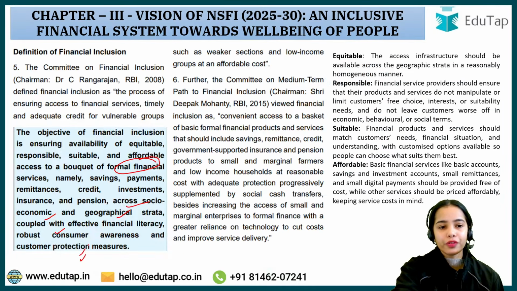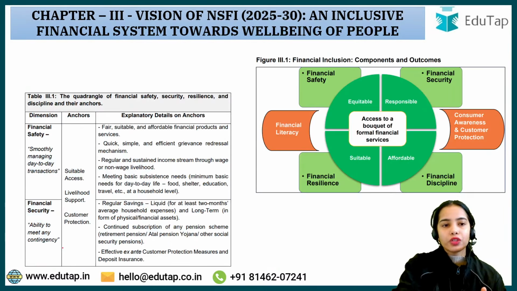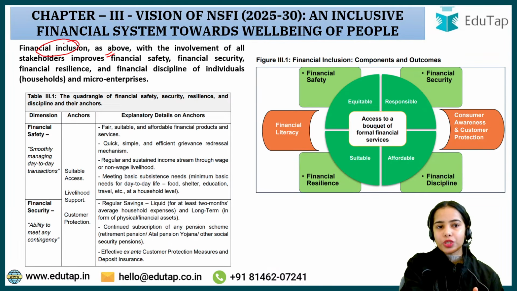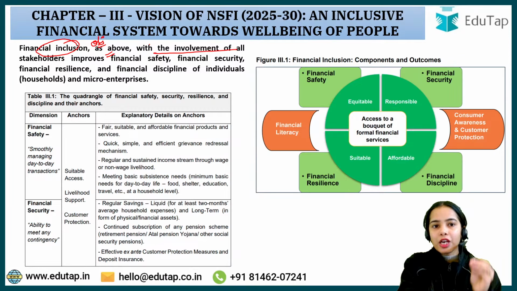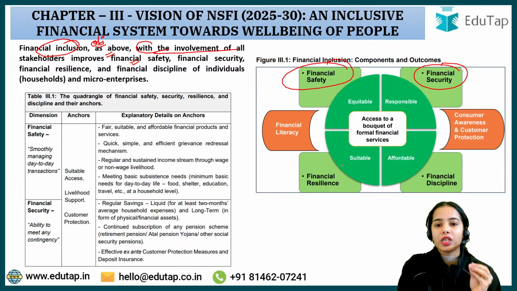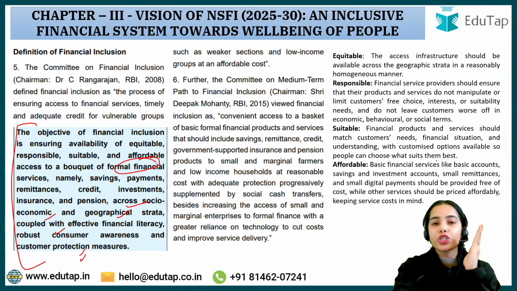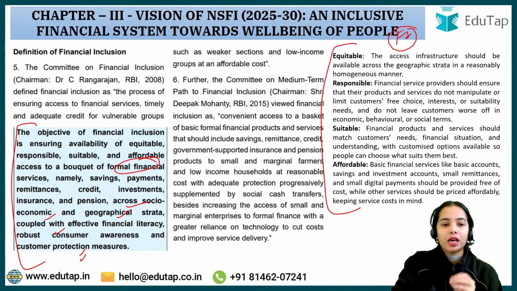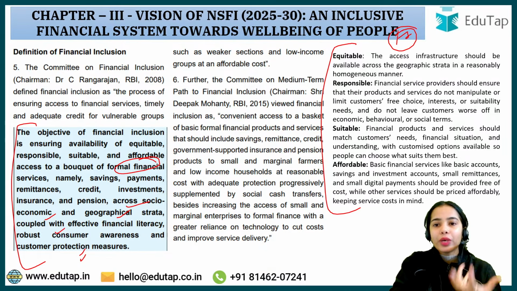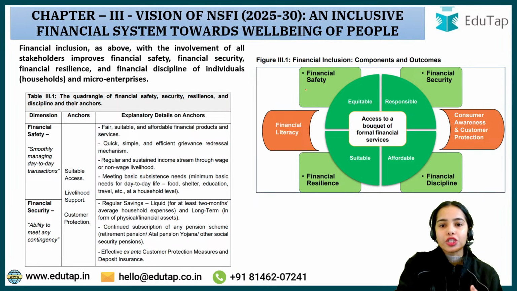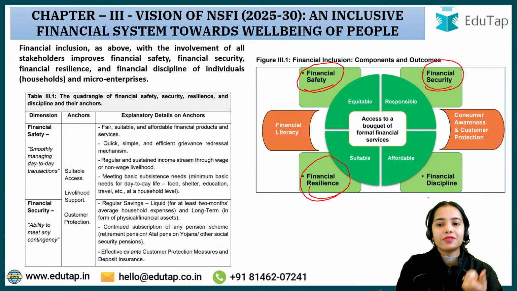Now, if this objective is being met, the financial inclusion, with the involvement of all stakeholders, improves financial safety, financial security, financial resilience and financial discipline. So that means if the financial inclusion is being provided in the equitable, responsible, suitable and affordable manner, then you can understand that it will lead to financial safety, financial security, financial resilience, financial discipline.